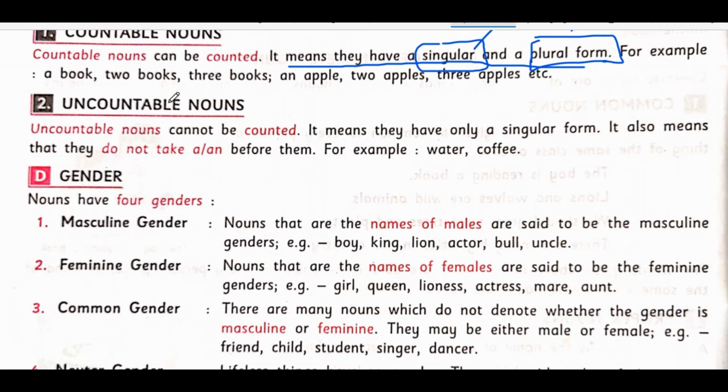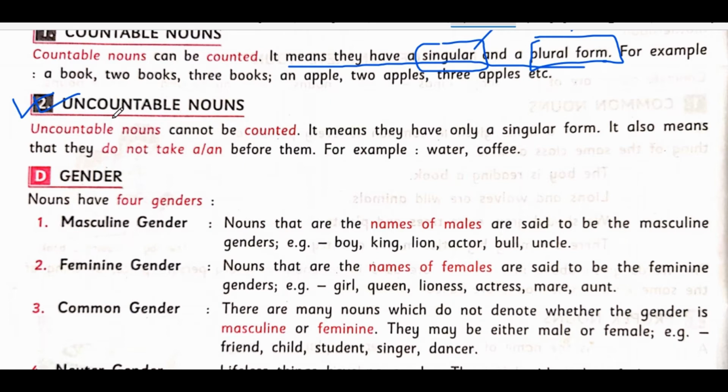Now let us move to another point. What is that? Uncountable nouns. What is this? Obviously, the name itself indicates any noun that cannot be counted easily. For example, water. Can you count one water, two water? We cannot count it. Sand, soil, coffee, sugar, rice. These are a few examples. There are so many examples. Milk, honey. You cannot count.